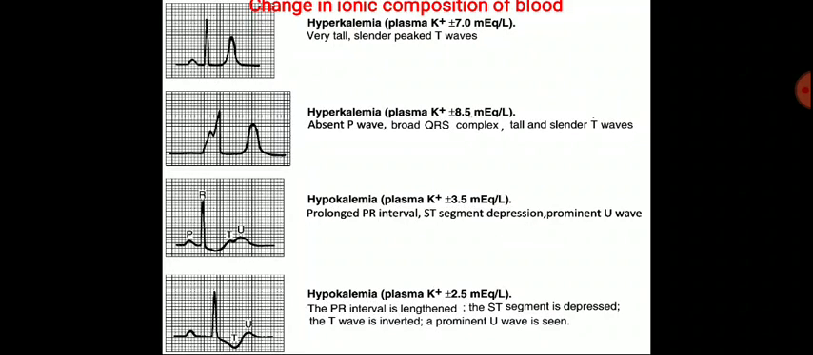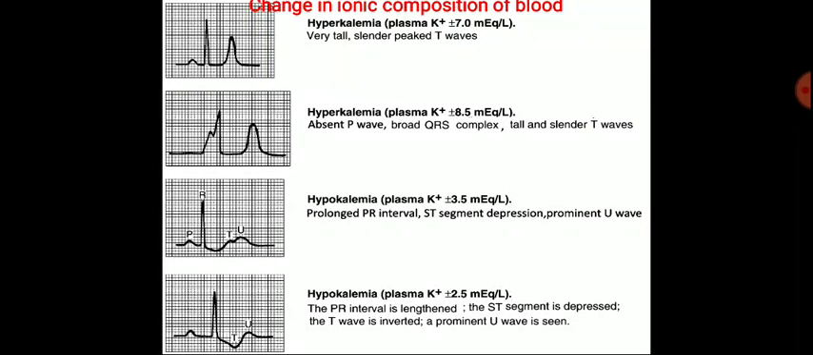Now, ionic changes of the blood during myocardial infarction. Hyperkalemia, increased concentration of potassium, is known as hyperkalemia. When the plasma potassium concentration is about 7 milliequivalents per liter, the ECG change is that the T waves are very tall, slender and peaked. When the potassium concentration is about 8.5 milliequivalents per liter, there is absence of the P wave, a broad QRS complex, and tall and slender T waves.